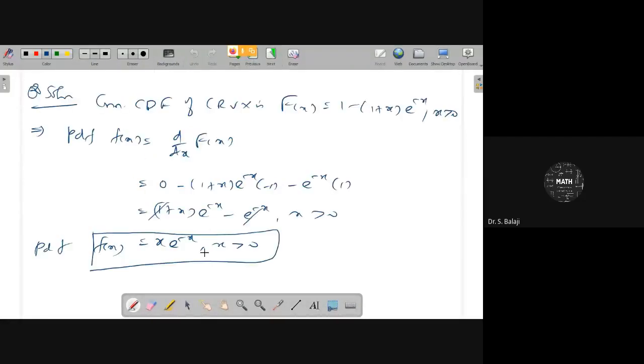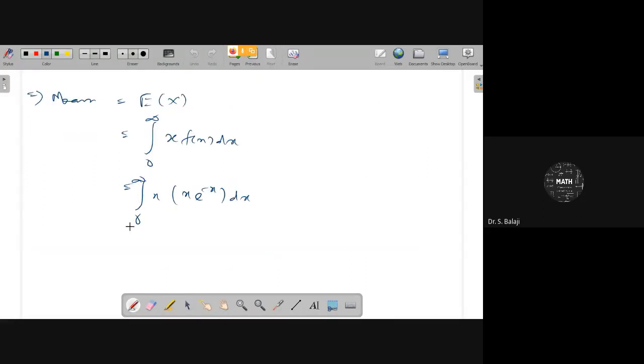You see the previous one, x e power minus x dx, that is the PDF. Therefore, now integrate this part here: integral 0 to infinity x square e power minus x dx. Again use Bernoulli's formula. With the help of that, you can get the answer here.